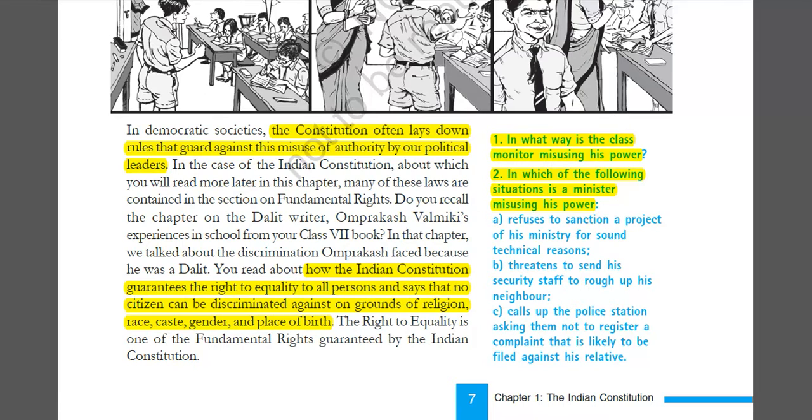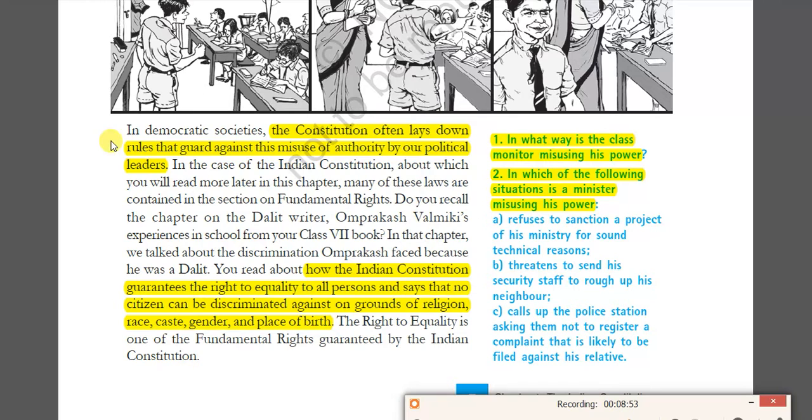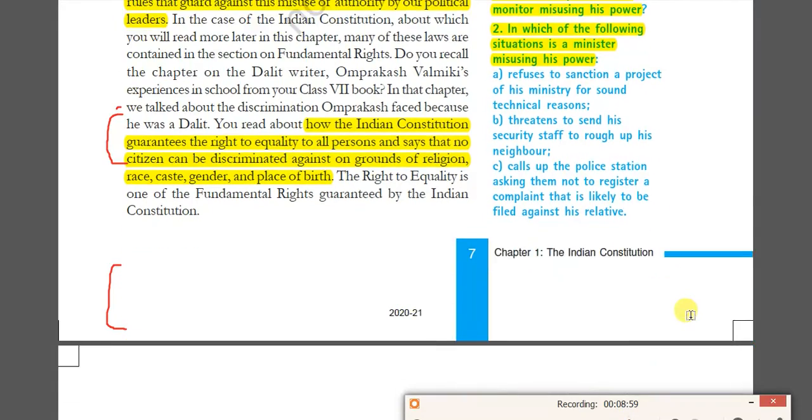Right, my dear students. The constitution often lays down rules that guard against the misuse of authority by our political leaders. For example, the Indian Constitution guarantees the right to equality to all persons and says that no citizen can be discriminated against on the grounds of religion, race, caste, sex, etc. This is important, you have to read it, and you also have to identify it. Next, we are going to move on.